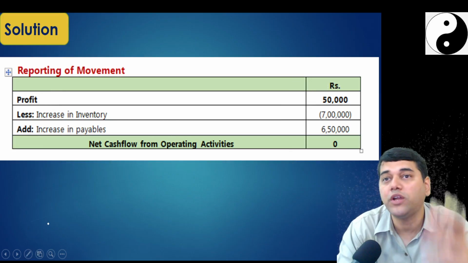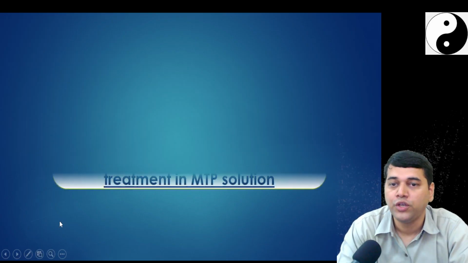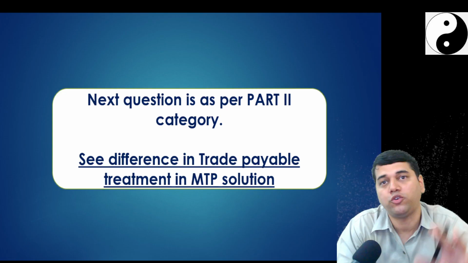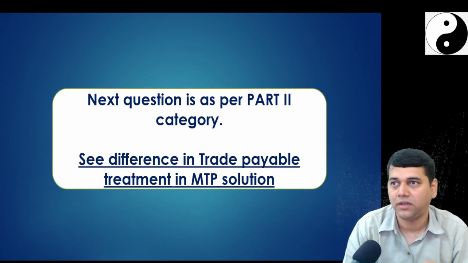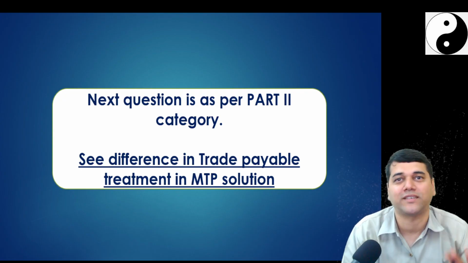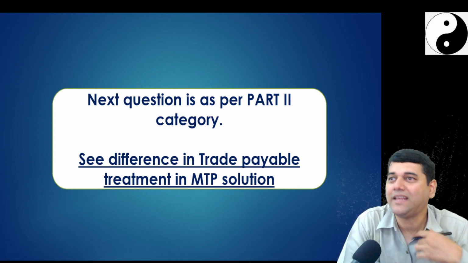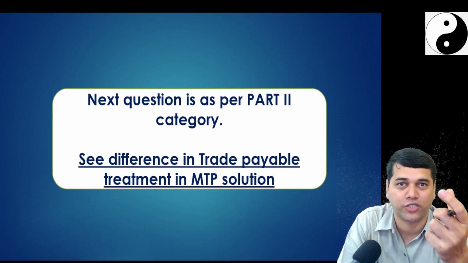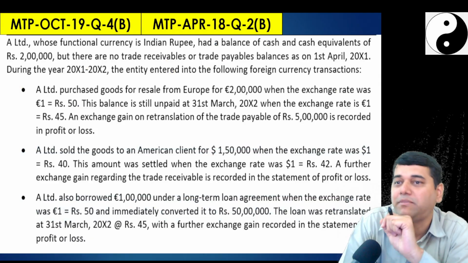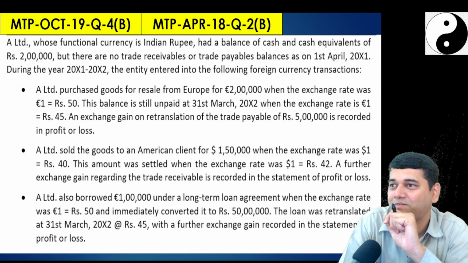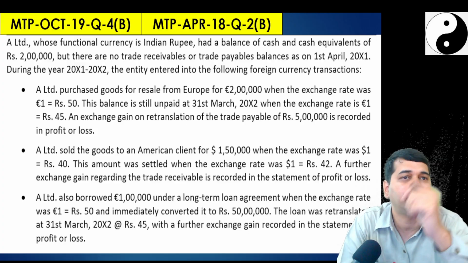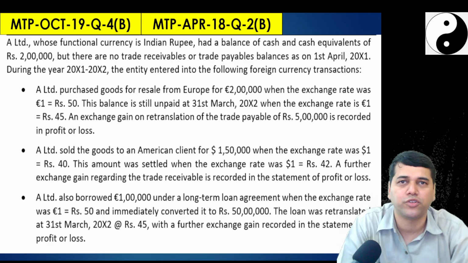Alternatively, how you could have presented, I will just show you which the ICA is done in this question I have given you in part 2. After you become thorough with Ind AS 7 and all other standards and all other subjects, if you find time, then I'll share certain additional questions. Please go through that. There you find one MTP question. Very beautiful question. Why I didn't discuss it, because this is not there in the study material. Some MTP question is there.